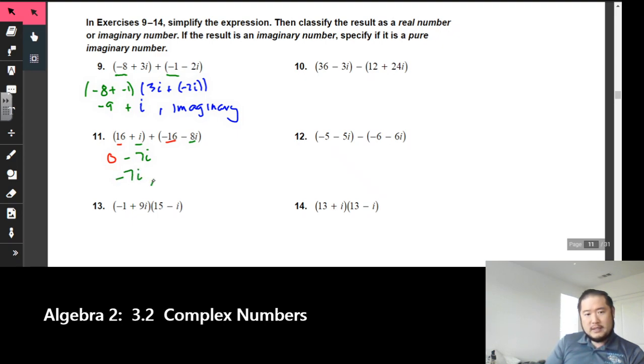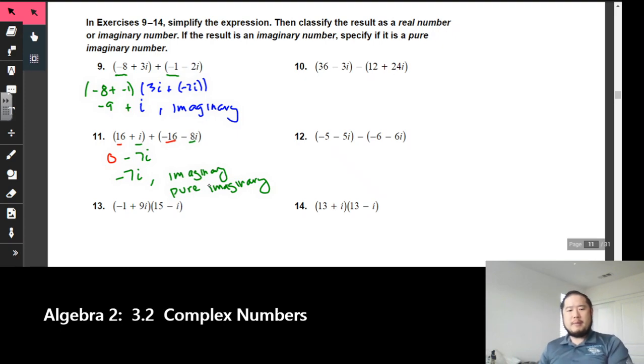That would be our answer. Now in this instance, because we don't have any real numbers in the answer, this one will be imaginary, but we'll go ahead and say this is pure imaginary. If there's no real number in the expression, then it is considered pure imaginary.